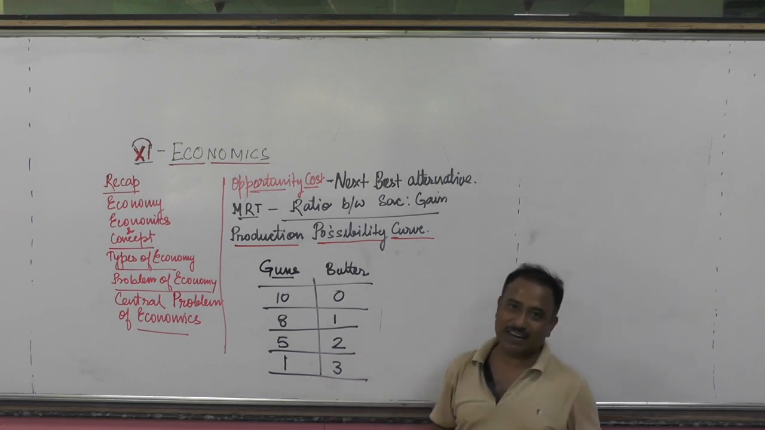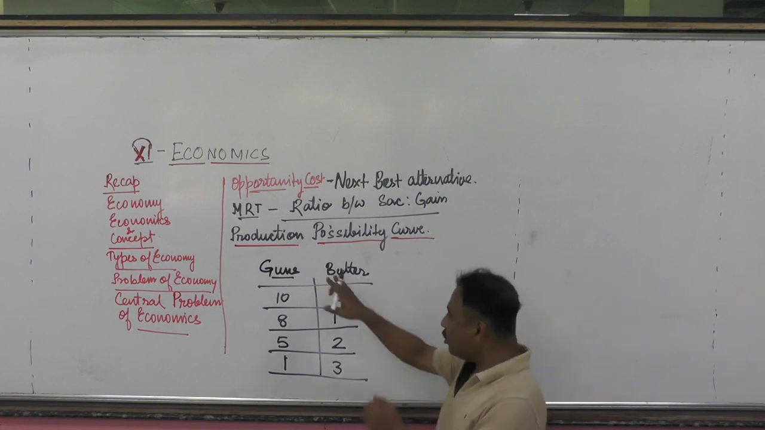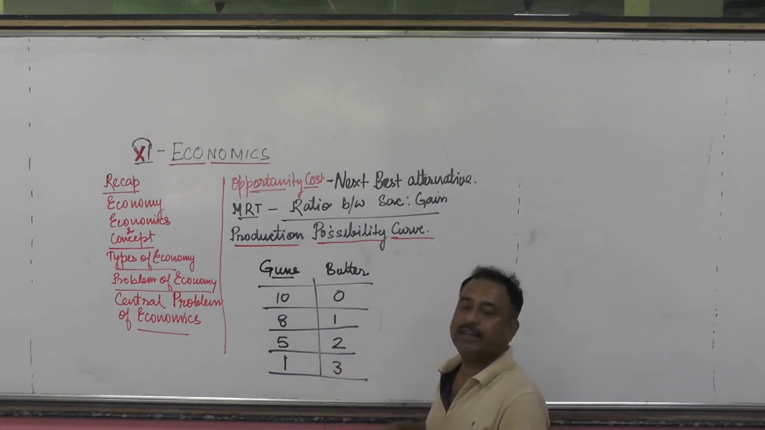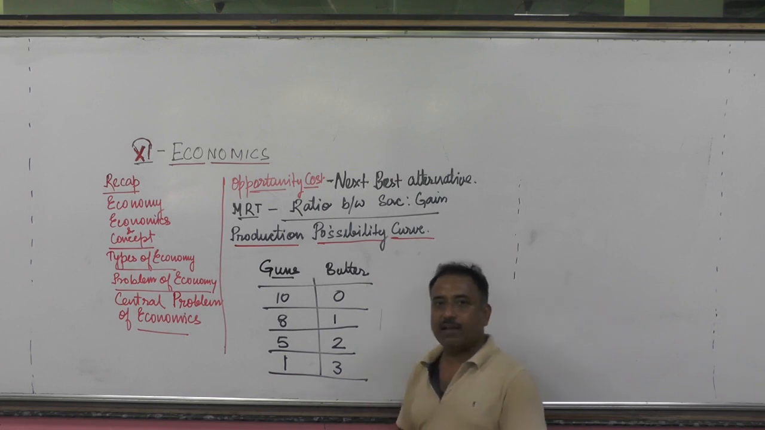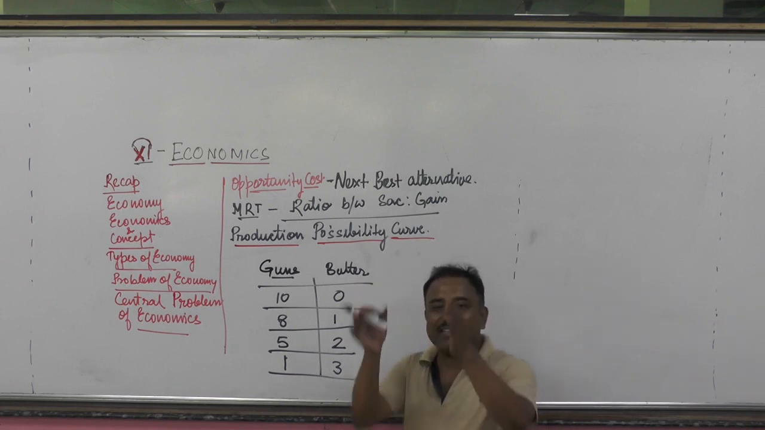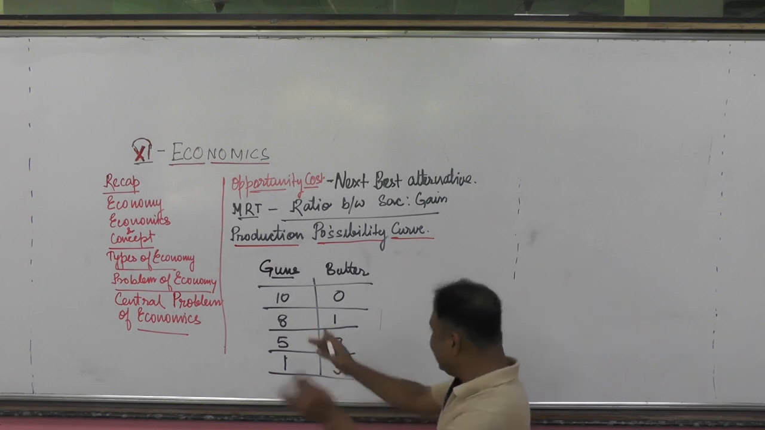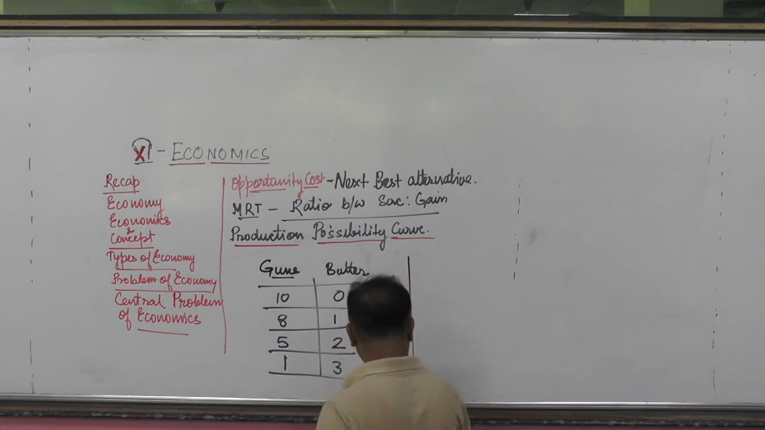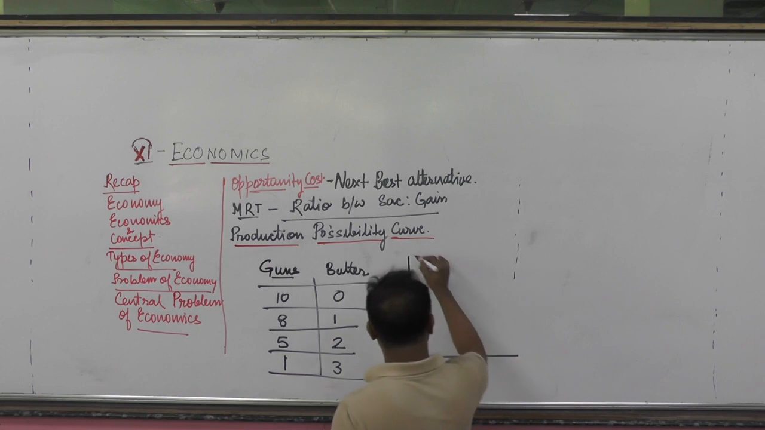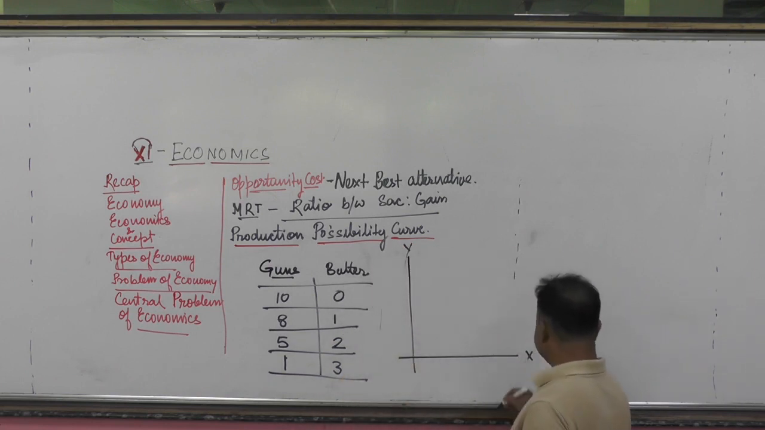Can I make you understand? So these are the possible combinations. This is called the schedule. As we have learned in the junior classes, what is a schedule? When it is presented in a table form, that is called the schedule. And what is a curve? When this schedule is a graphical representation, with this the y-axis and this the x-axis.